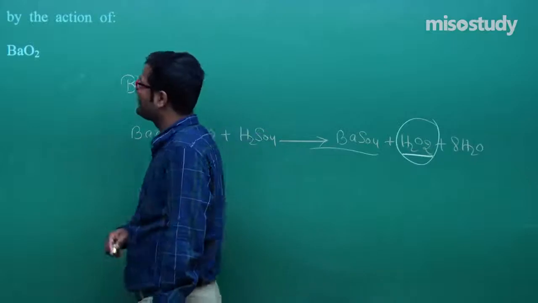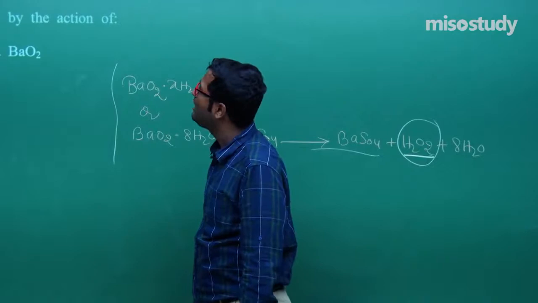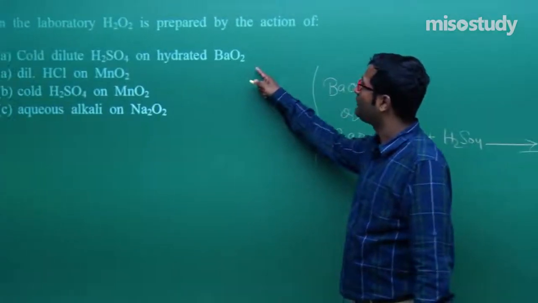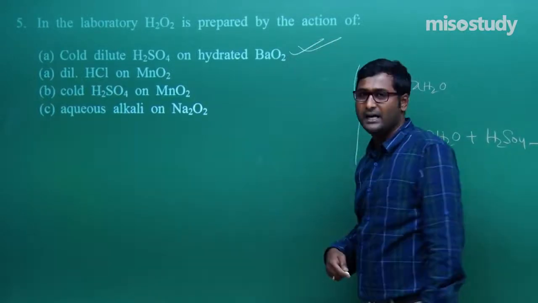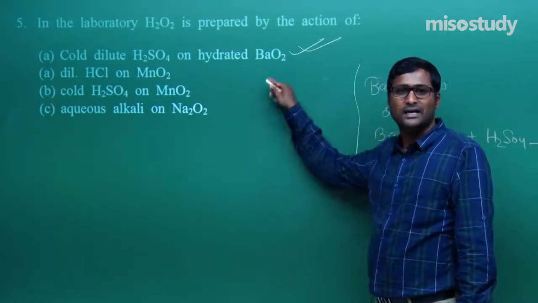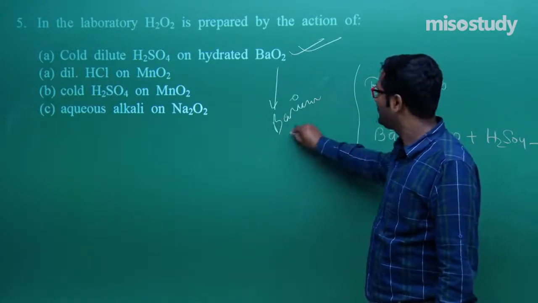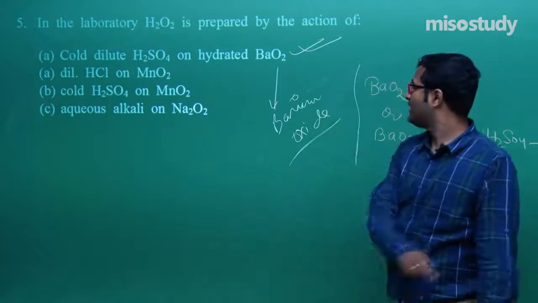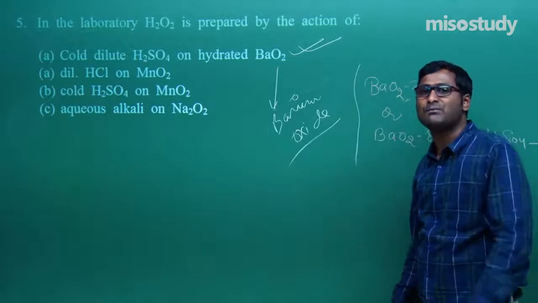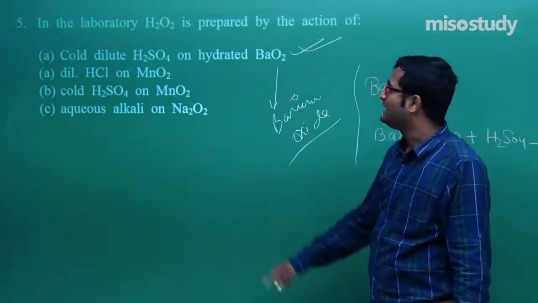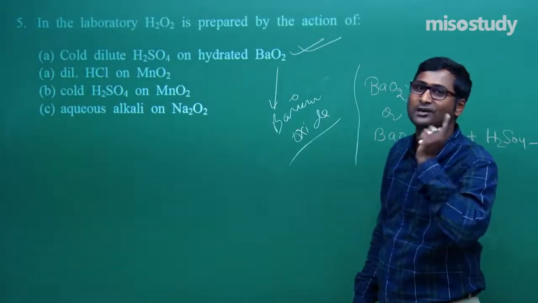So in this case, we say that in the laboratory H2O2 is prepared by the action of cold dilute H2SO4 on hydrated BaO2. This one is barium oxide. But tell me, am I right or wrong? Sir, you are absolutely wrong. This one is not barium oxide. This one is barium peroxide.